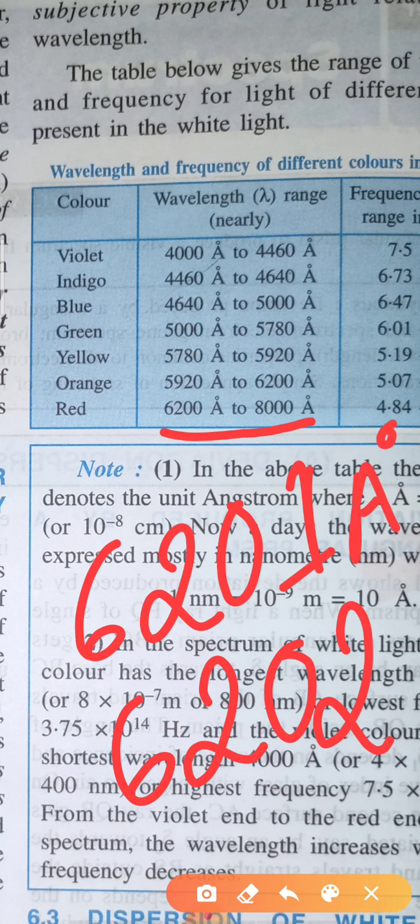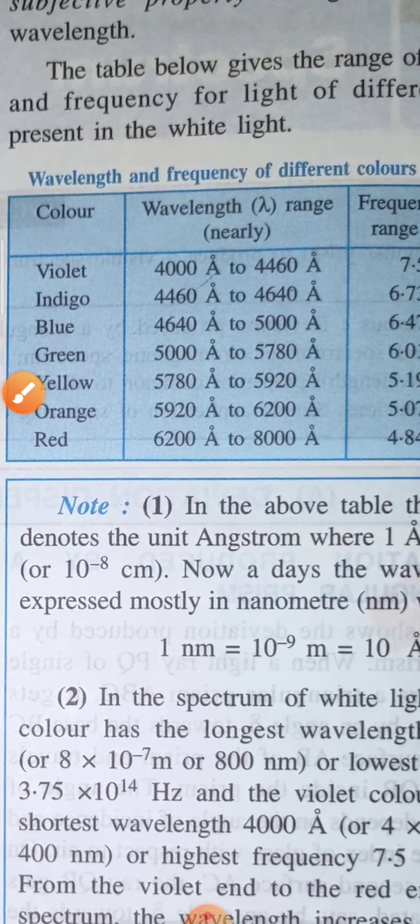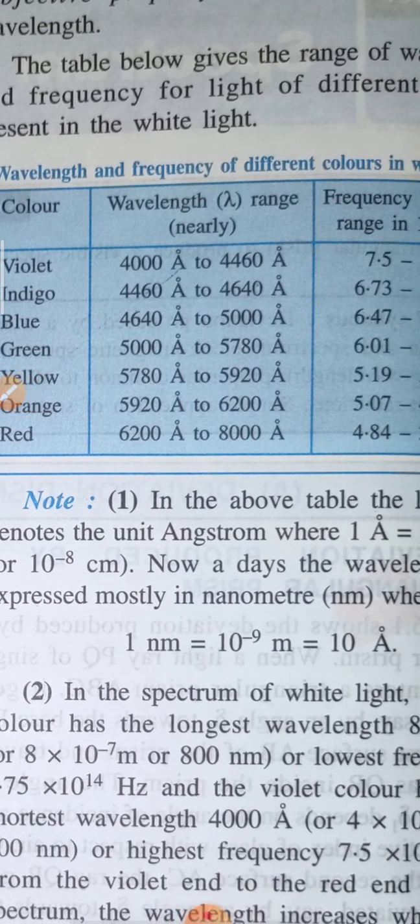These seven colors are the visible colors, but at each particular wavelength you will get a particular color. That's why we say white light consists of seven colors, but it is actually more than 4000 colors. From 4000 to 8000 you will get more than 4000 colors. And the wavelength of violet is between 4000 and 4460 angstrom.